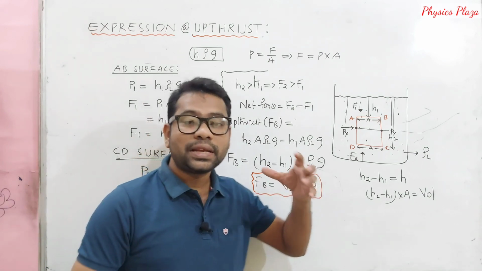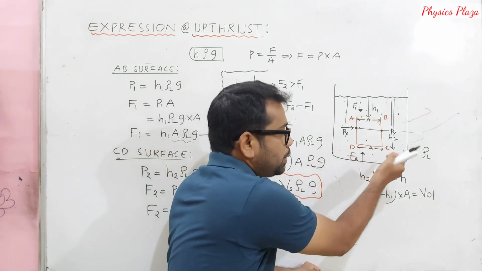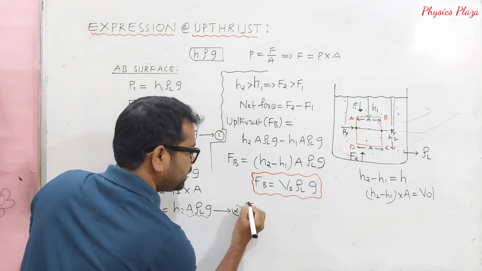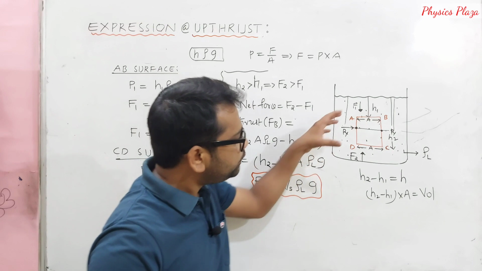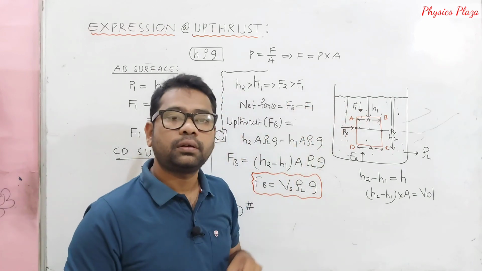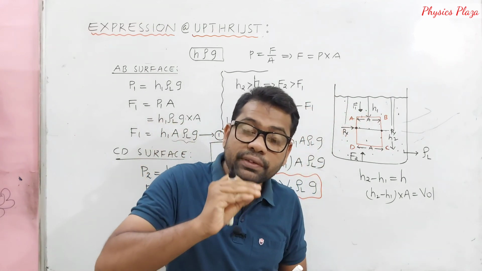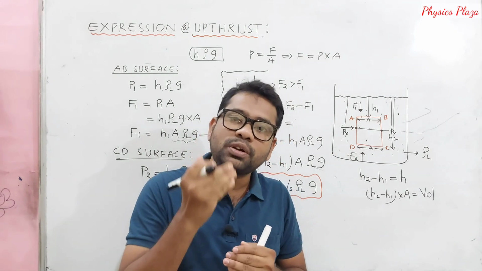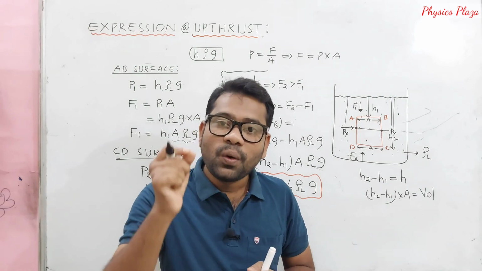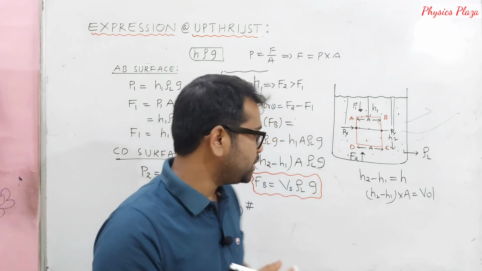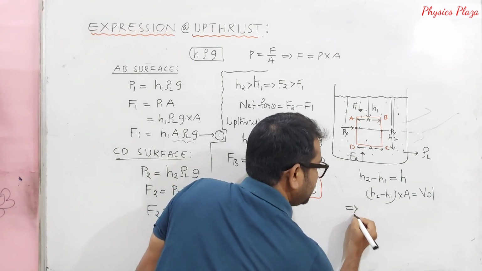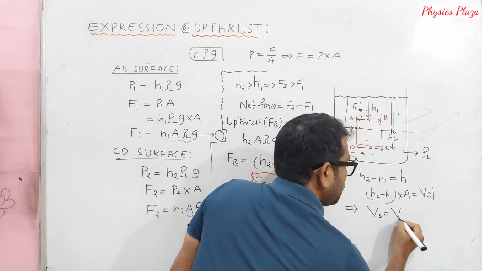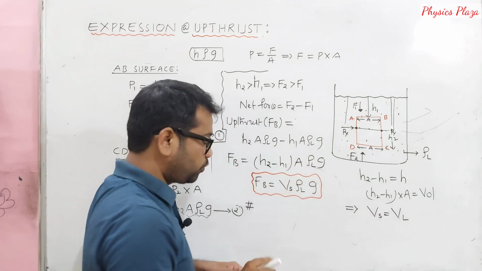Anyhow, rho L is what? Density of the liquid in which the solid is being immersed. And children, here one more very important thing is that whenever a body is immersed in a liquid, obviously some amount of liquid is displaced. How much water is displaced? It depends on the volume of the solid immersed. Children, experimentally it is proved that the volume of the solid immersed is equal to the volume of the liquid displaced.